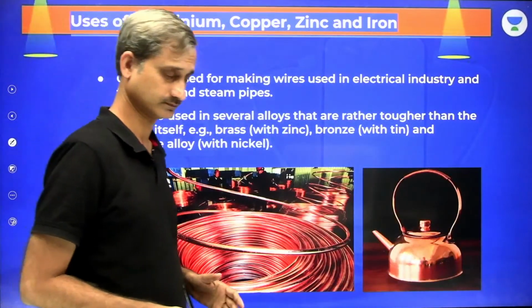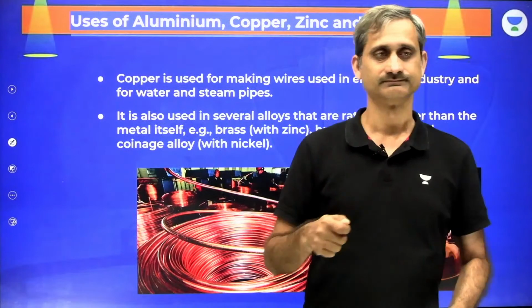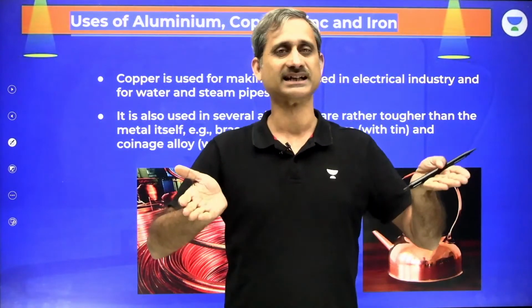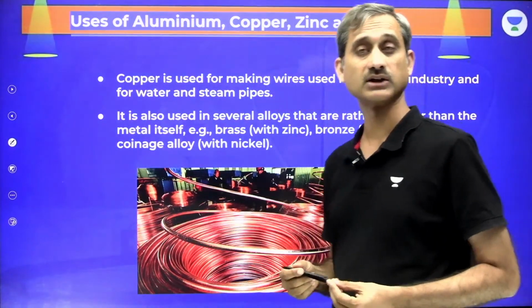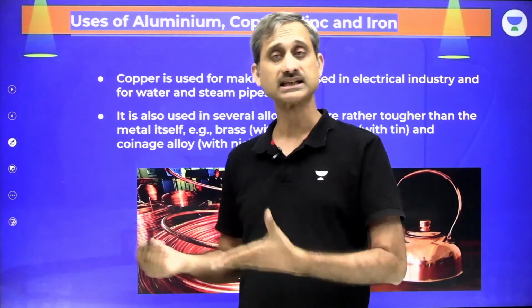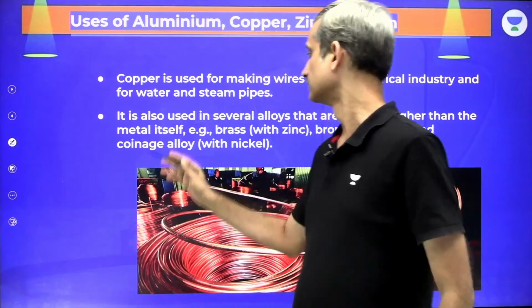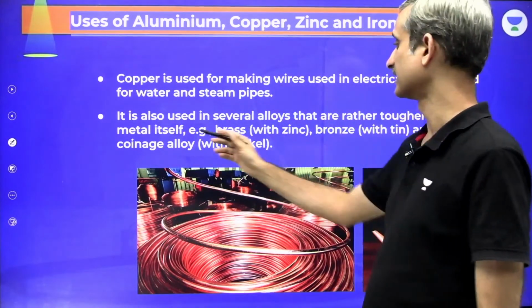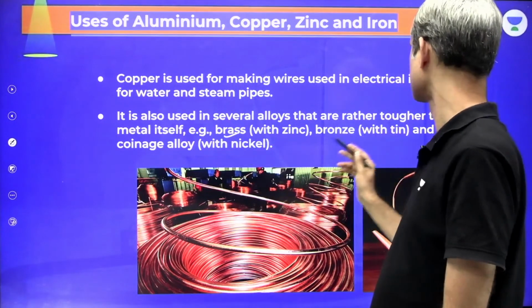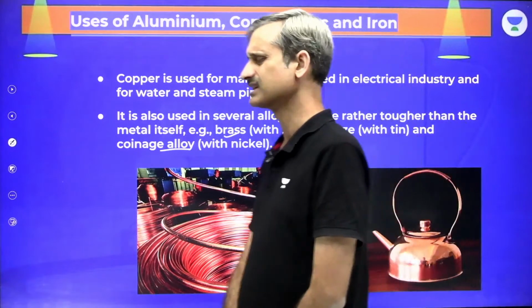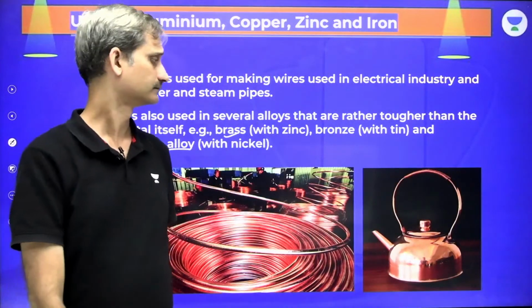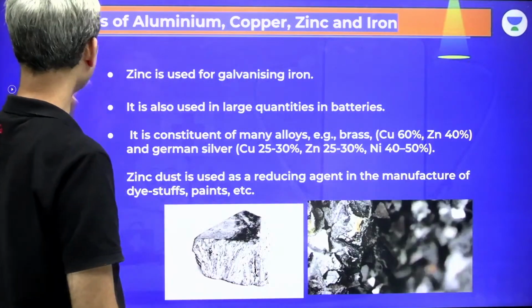Copper. Copper हमें मग बनाने में काम आता है, कढ़ाई बनाने के काम आता है. Copper is used to make wires. Copper is a very important metal, and there was something called the Bronze Age. Bronze is an alloy of copper, used in several alloys that are rather tougher than the metal itself. Brass, bronze, coinage alloy with nickel. So this is the use of copper. Okay, fine.